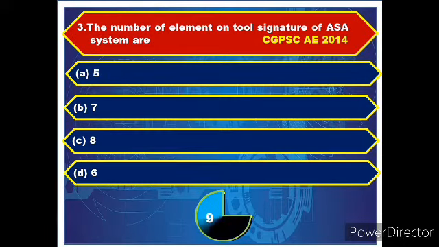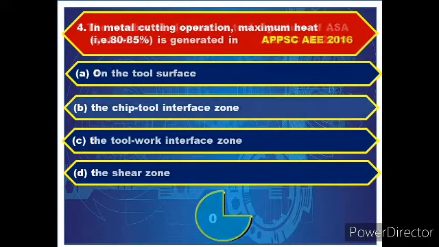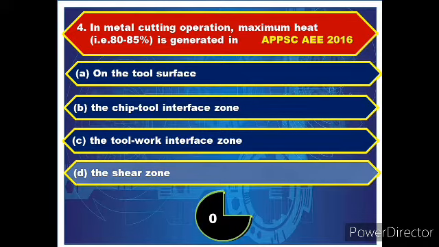Question number 3. The number of elements in the tool signature of the American Standard Association system are? Answer: 7. Question number 4. In metal cutting operation, maximum heat is generated in? Answer: shear zone.